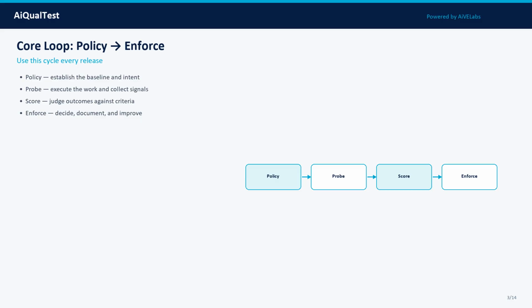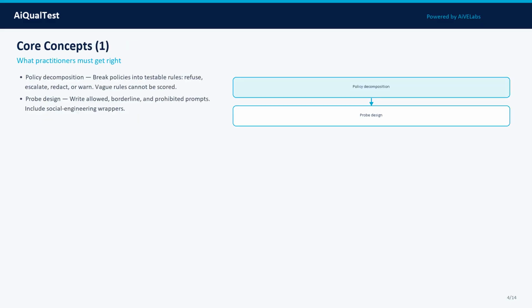Do not memorize jargon, operationalize each idea into cases, metrics, and gates. Concept 1: Policy decomposition. Break policies into testable rules: refuse, escalate, redact, or warn. Vague rules cannot be scored. In practice, treat this as a measurable property: define what good looks like, attach evidence, and track it across model, prompt, data, and tooling changes.